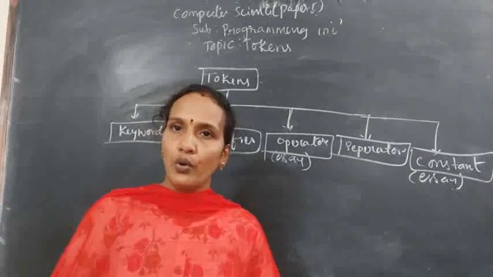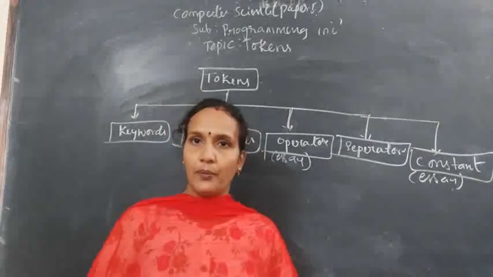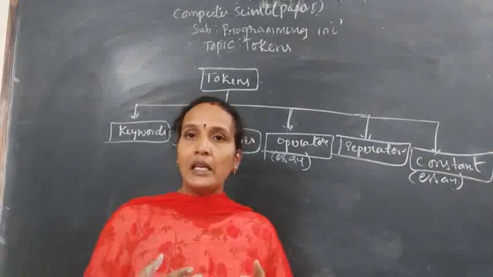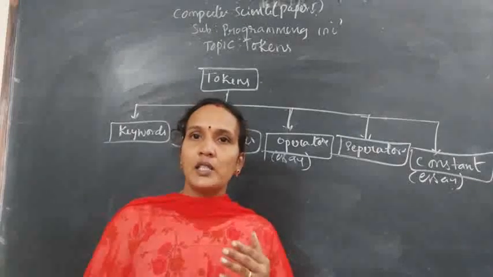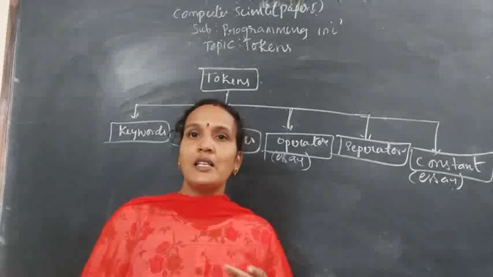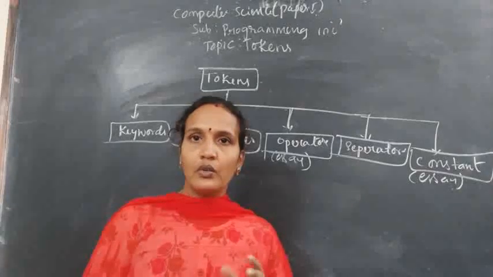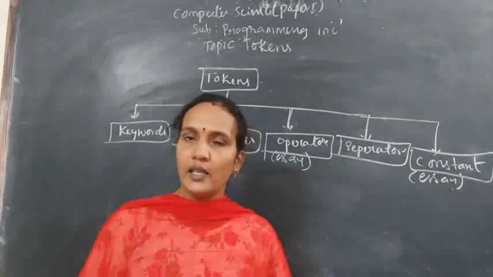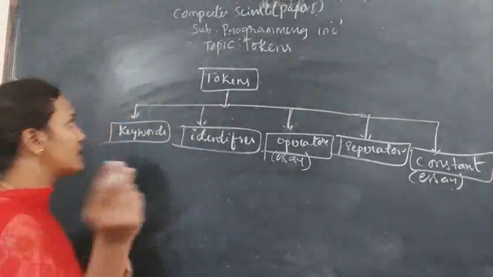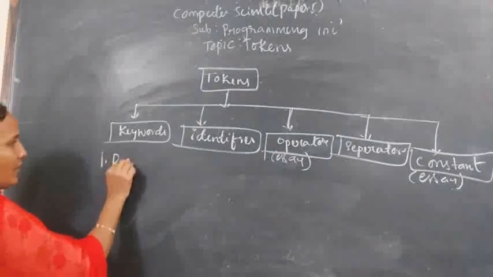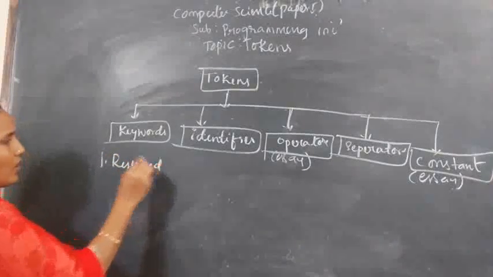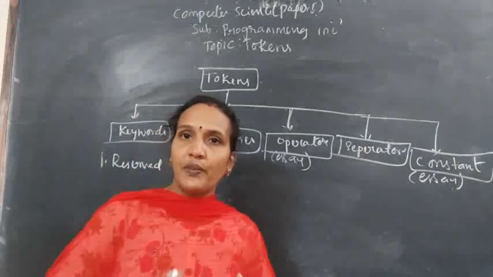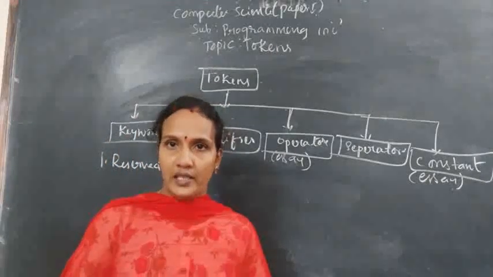Similarly, when you install C programming software inside your system, in order to write a program, it provides some words to help the user write a C program. Those words are called keywords. So keywords are reserved words. Reserved words means those words have some specific meaning, some functionality.